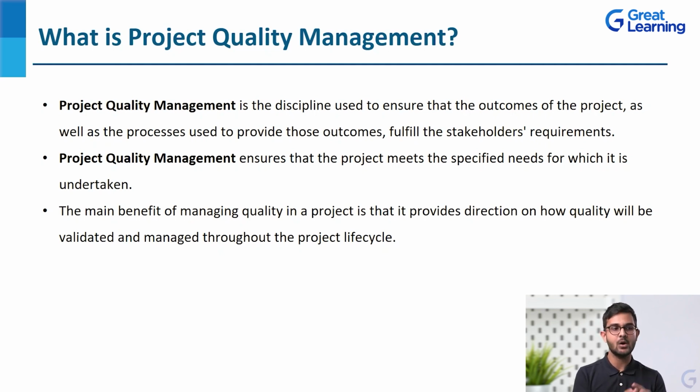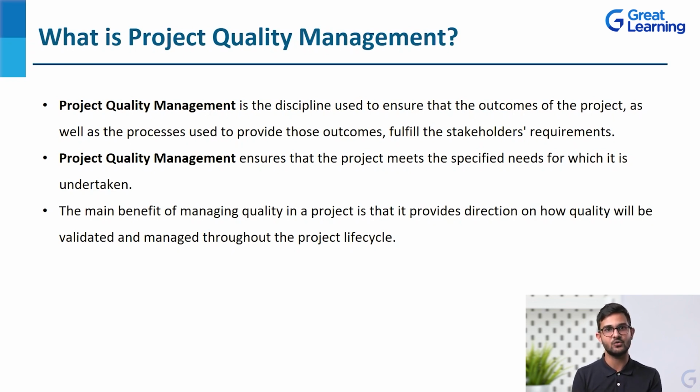Once we have a proper quality plan ready, then we will go for quality assurance. We will make sure that whatever plan we have, are we actually going to meet those needs? Are we actually going to meet those requirements? That is done by quality assurance throughout the project life cycle. And then eventually quality control. We see that, okay, this is a mismatch. This is what we are supposed to get, and this is what we are getting. If that's a mismatch, we always have to fill that. We always have to plan for that.